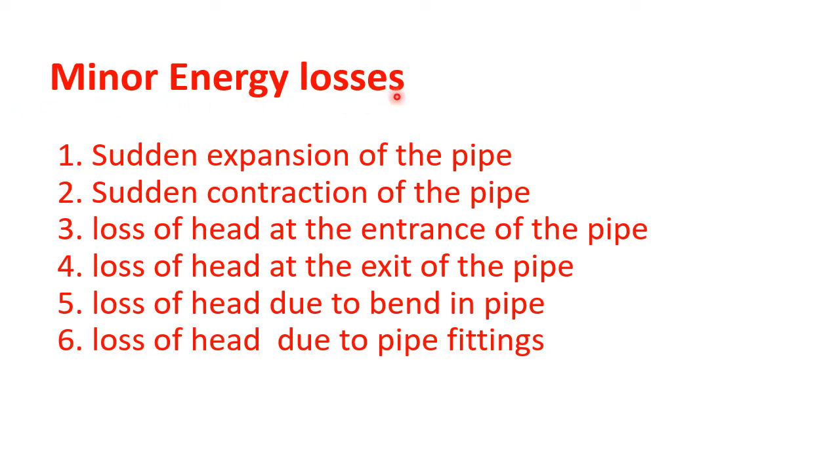These minor energy losses occur due to the sudden expansion of the pipe, the sudden contraction of the pipe, loss of head at the entrance of the pipe, loss of head at the exit of the pipe, loss of head due to bend in the pipe, and loss of head due to various pipe fittings. In today's class we'll study only the sudden expansion of the pipe.